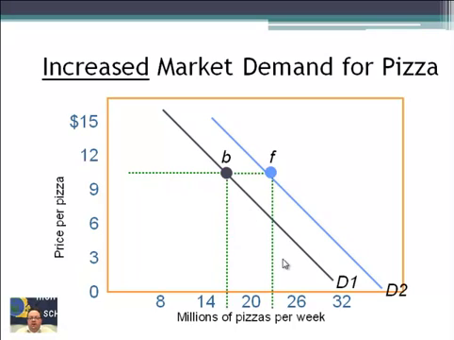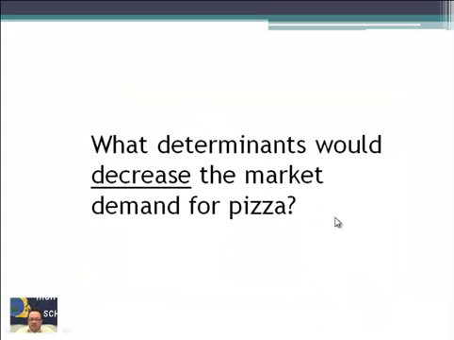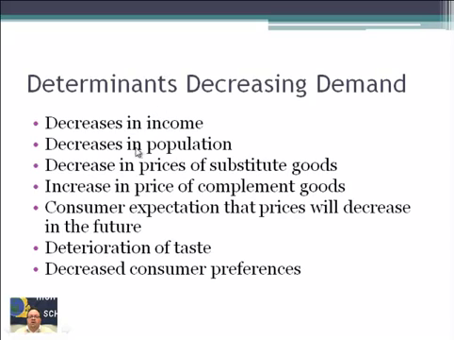There you can see where we were talking about a common price of, let's see, $10. We were selling this many at the original, now we're selling this many. This is the growth in the pizza right here. Here's the shifts. You draw these shifts in to show that the line has moved. What determinants would cause a decrease in the demand for pizza? Same thing, down the line.